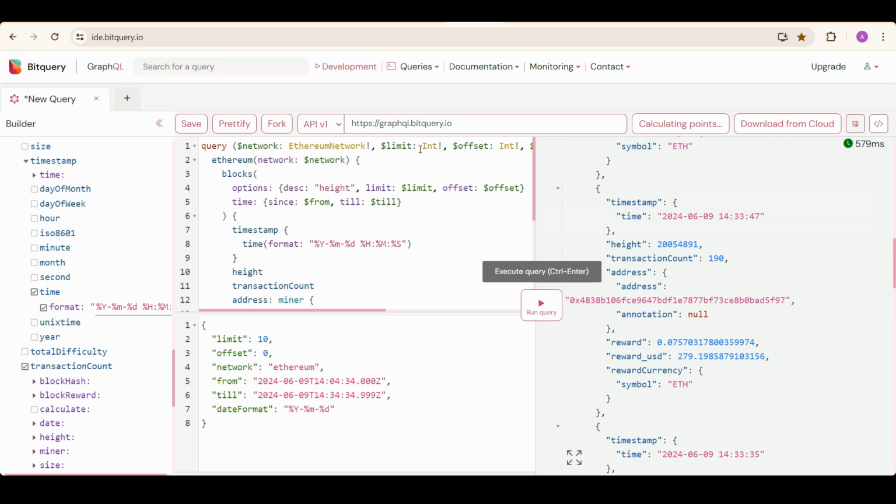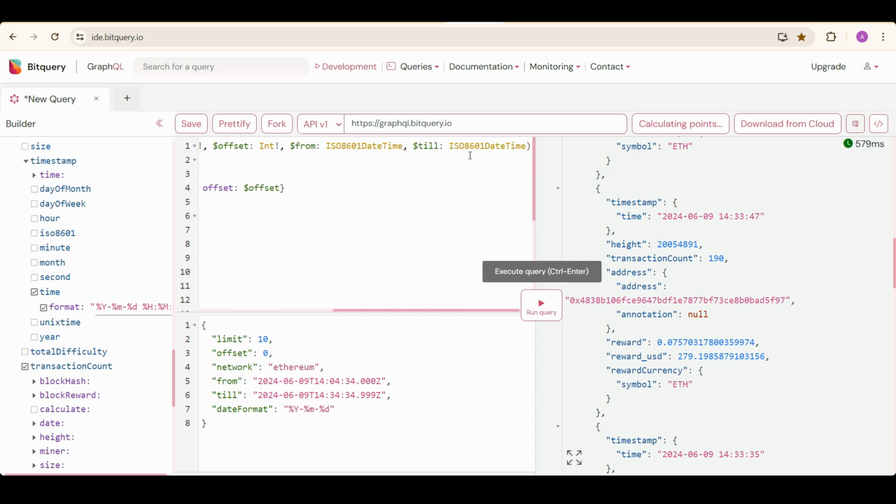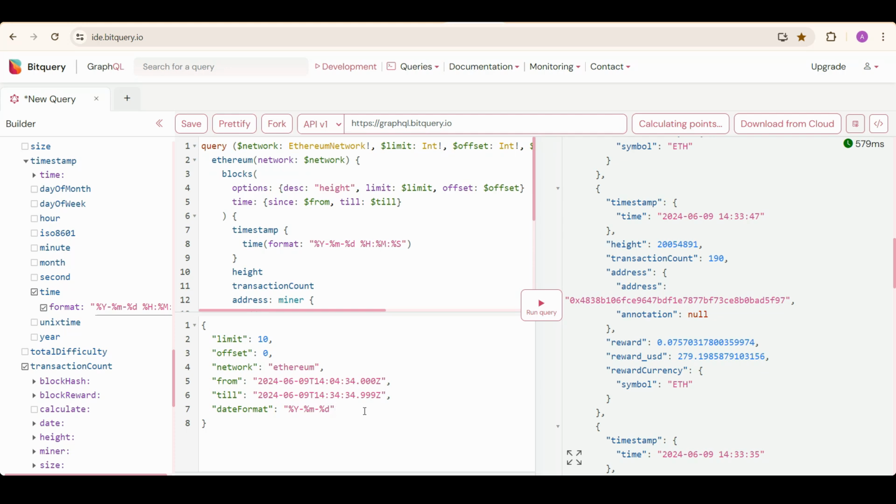So these are known as parameters. You can change the parameters and you can change the network or any limit and offset. This is the place where I have defined the parameters. I can write the query without using these parameters also, just putting curly braces here, keeping it empty, and defining it here. And these are the options which define how the data would be arranged and how much of the data we should fetch.